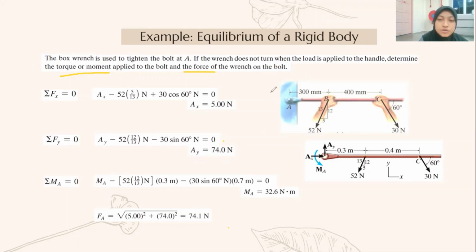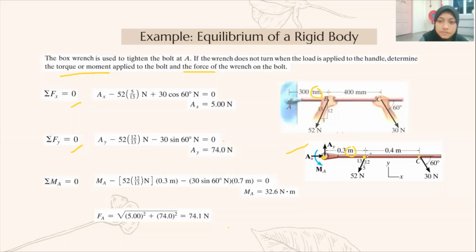First, we need to draw the free body diagram. Here is point A, here is point B, and here is point C. And then this is in millimeter, we convert it into meter. In equilibrium 2D, summation of Fx equals 0, summation of Fy equals 0. So first we resolve the force at the x component. At point A, Ax.